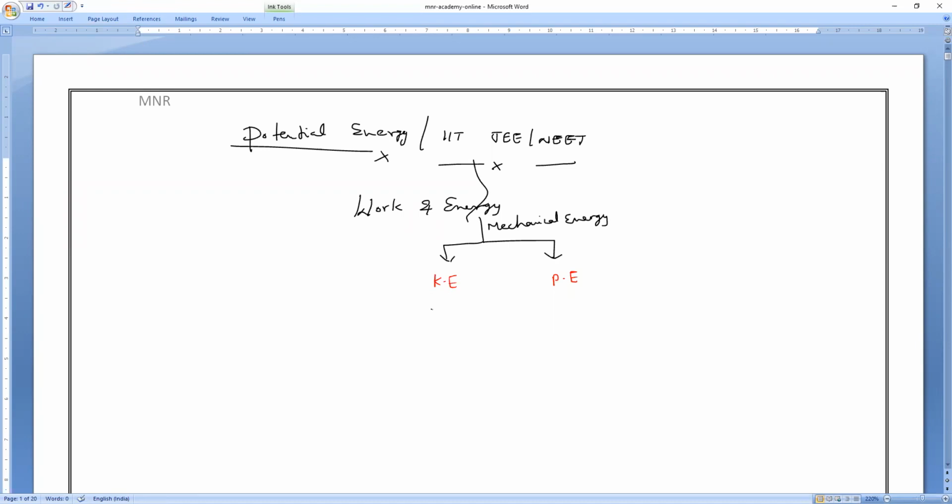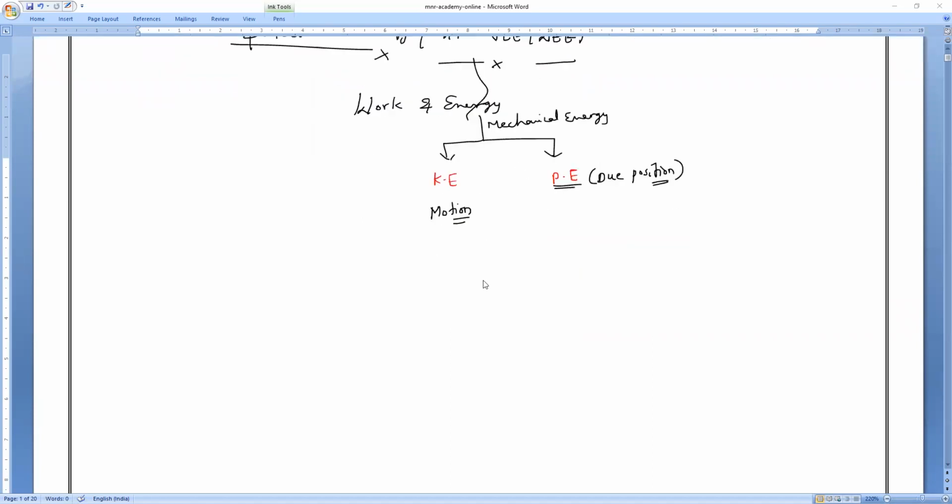This kinetic energy is possessed by the body when the body is in motion. So when the object is in motion, the energy possessed by the body is called kinetic energy. Now, potential energy is due to the position. Based upon the position of the object, it will attain the potential energy. When we studied in ninth class energy transformation, what is potential energy, what is kinetic energy and all, anybody remembered? Everybody? Please respond.